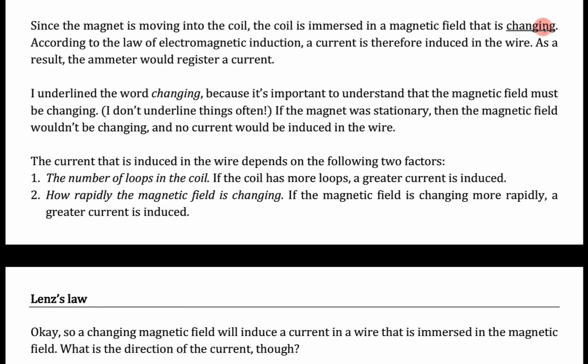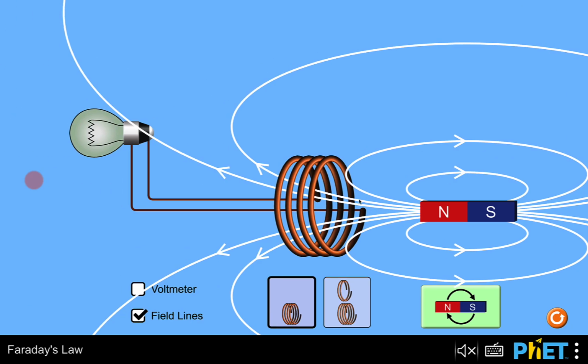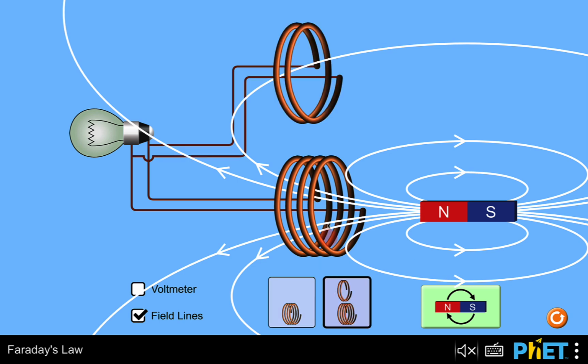Now, there's really two factors that affect how much current is induced in a wire. So as explained in the handout, one factor that affects the amount of current induced is the number of loops in the coil. And we can actually see this in our PhET simulation as well. I'll just go back. So you can see now that we have a coil with only 2 loops. This coil has 4 loops. And so it turns out that if the coil has more loops, that will result in a greater current.